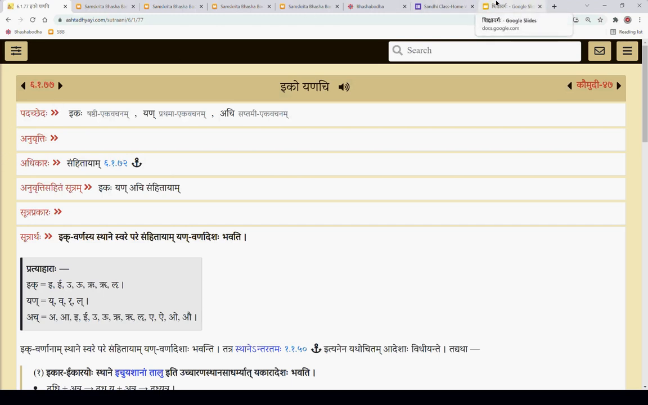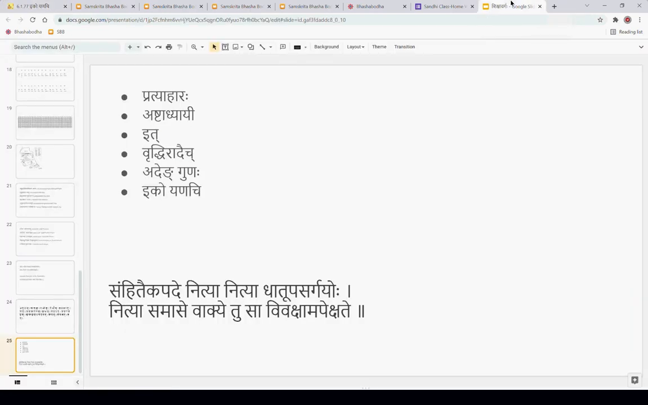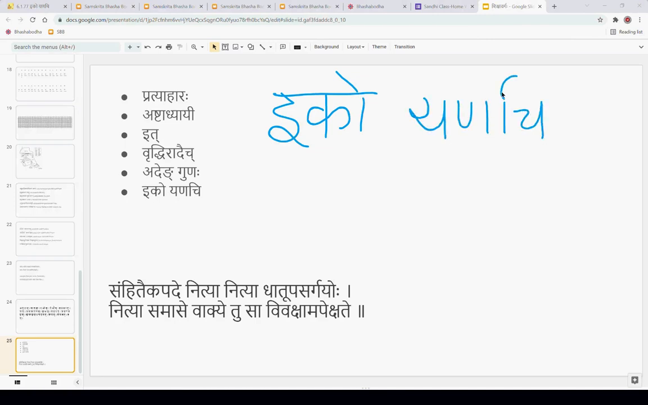Here we'll look at this, it may be a bit confusing right now. In Iko Yanachi, the sutra has certain constituent padas. If we divide this, does anybody want to say? Some of you know this already. What are the three parts in this sutram? Iko Yanachi.